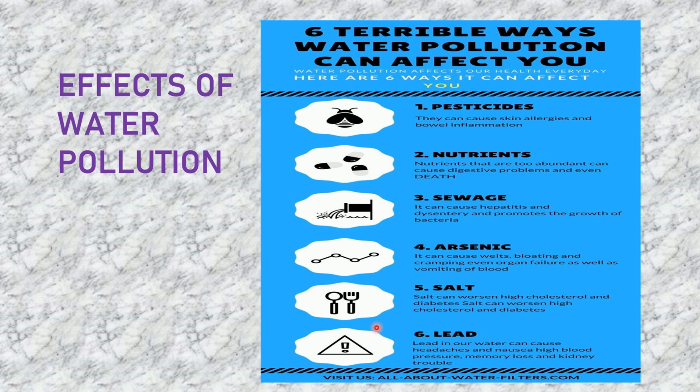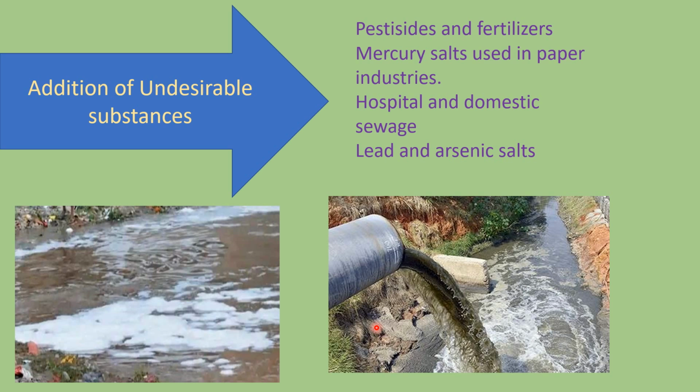Now these are the general impacts of water pollution. All of these we can categorize or sum up into 3 groups. One, what kind of effect will it have on the water? What activity? The first and foremost activity will be the addition of undesirable substances.